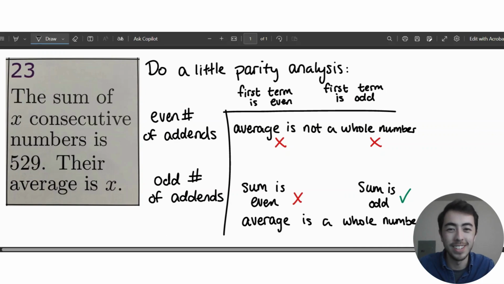Okay, we're all done. Thanks for coming along. I hope you enjoyed my way of solving it. I feel like that parity analysis at the start, where we're determining if things were odd or even, might have been a different strategy that you might not have considered.